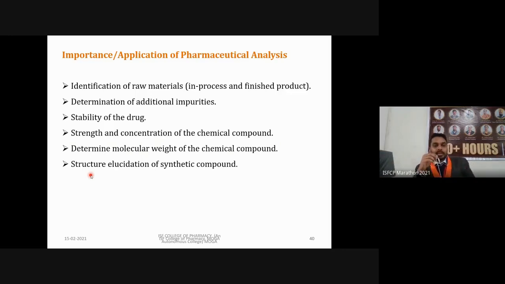Then using NMR we can identify what kind of carbon and hydrogens are present. Based on that we can also calculate the number of carbon and hydrogens. Using IR we can determine what kind of functional groups, like hydroxy, amino group or anything else, are present. So ultimately, by combining these analytical techniques, we can identify the structure of our synthetic compounds.